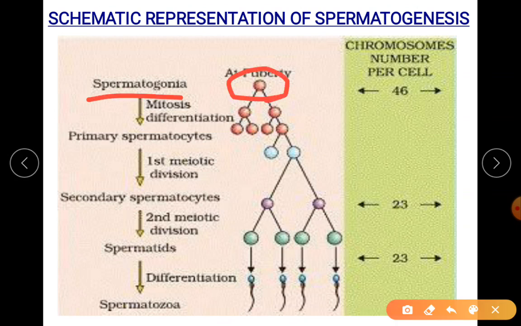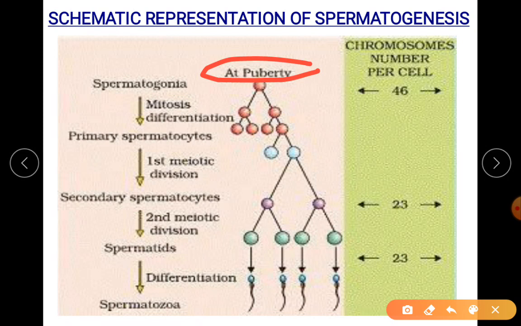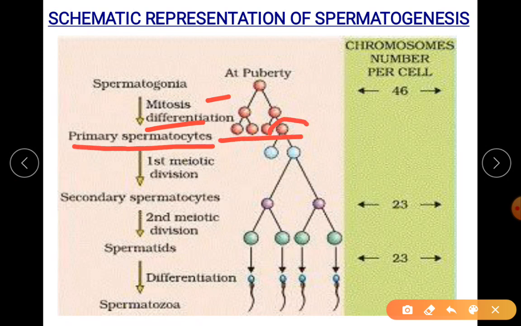Spermatogonia, a single cell. We are showing it. It begins at puberty. So there is your mitosis and then differentiation. First mitosis to make more in number, then differentiation means to become a functional meiocyte. When I say meiocyte, it undergoes meiosis. So some of the spermatogonia grow and form primary spermatocyte. So now each spermatocyte undergoes meiosis. So first meiotic division.